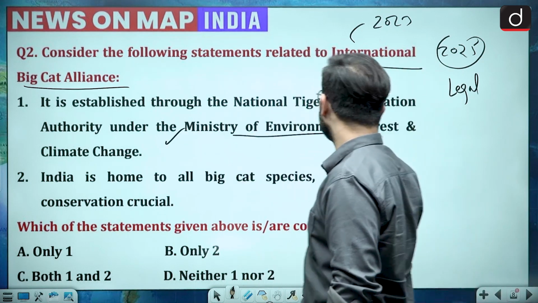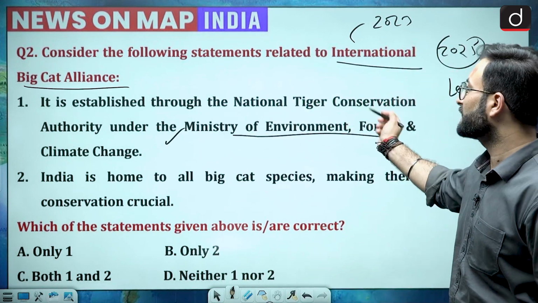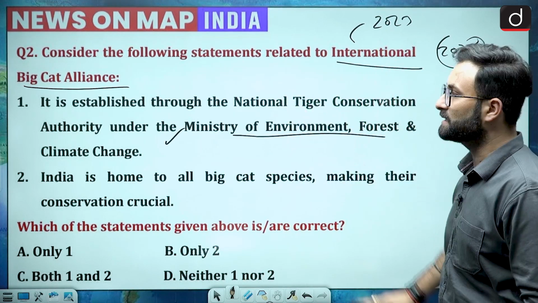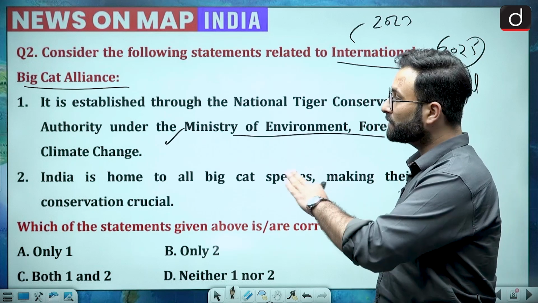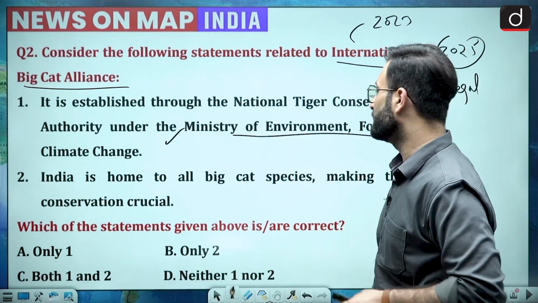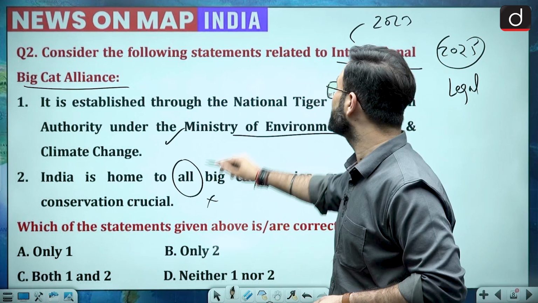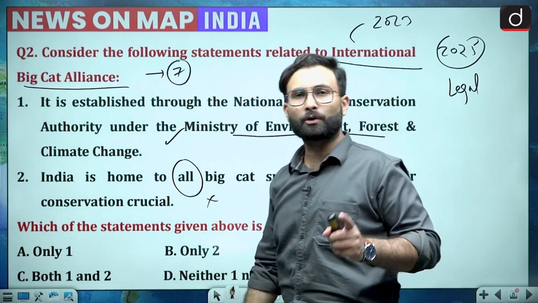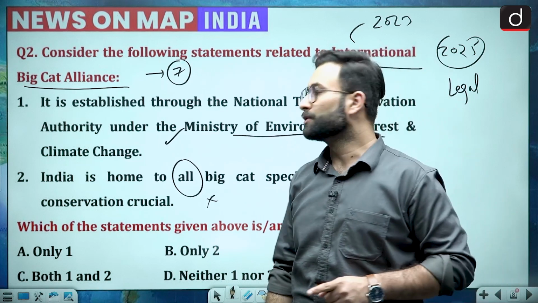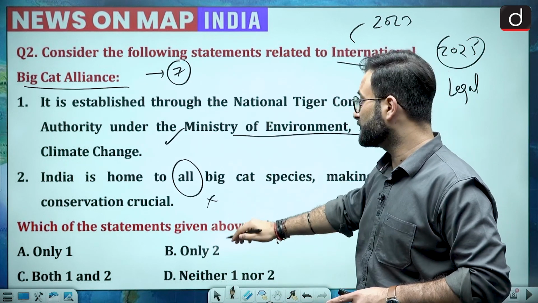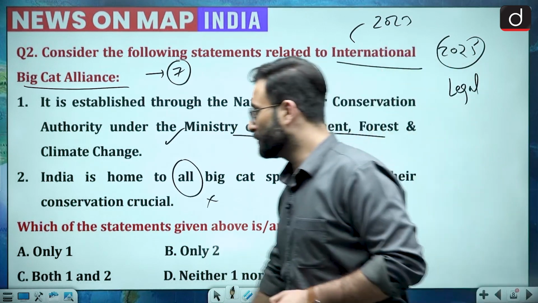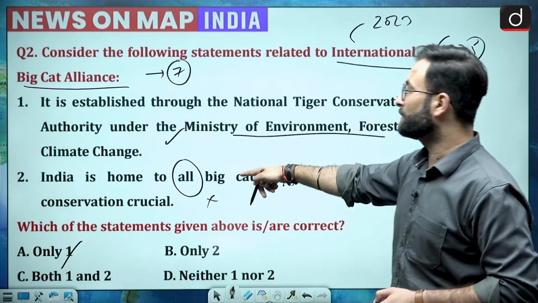Under the Ministry of Environment, Forest and the Climate Change, we have National Tiger Conservation Authority, and with their efforts, we are having this International Big Cat Alliance. That is fine. Coming to the second one, India is home to all big cats. Here, that is wrong because in this particular alliance, there are 7 species of the cats which has been taken, and out of which 2 are not found in India. Okay, so we'll be talking about that. So option A would be your right answer over here, only one, because statement 2 is wrong.